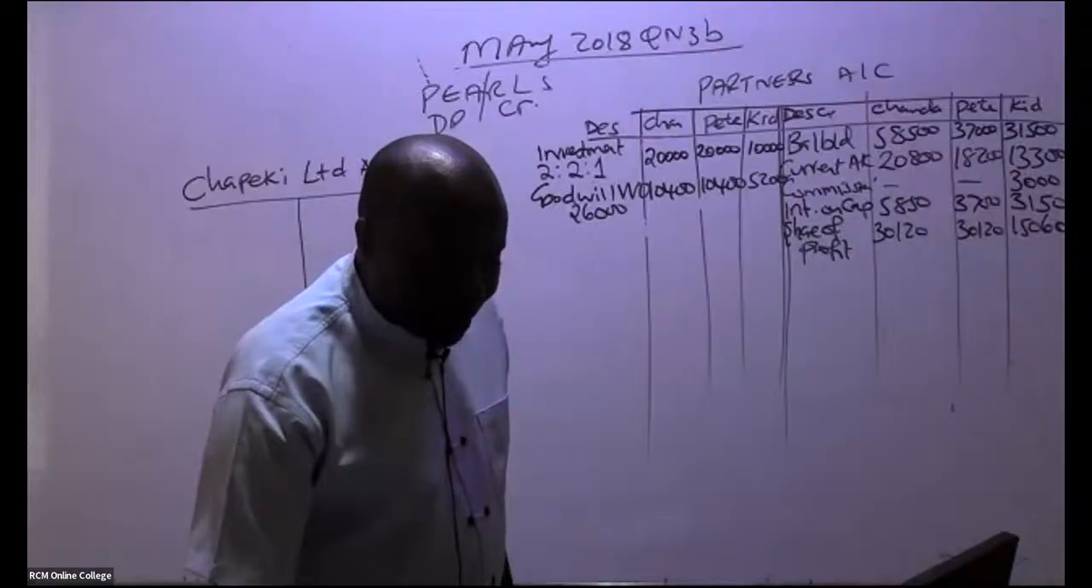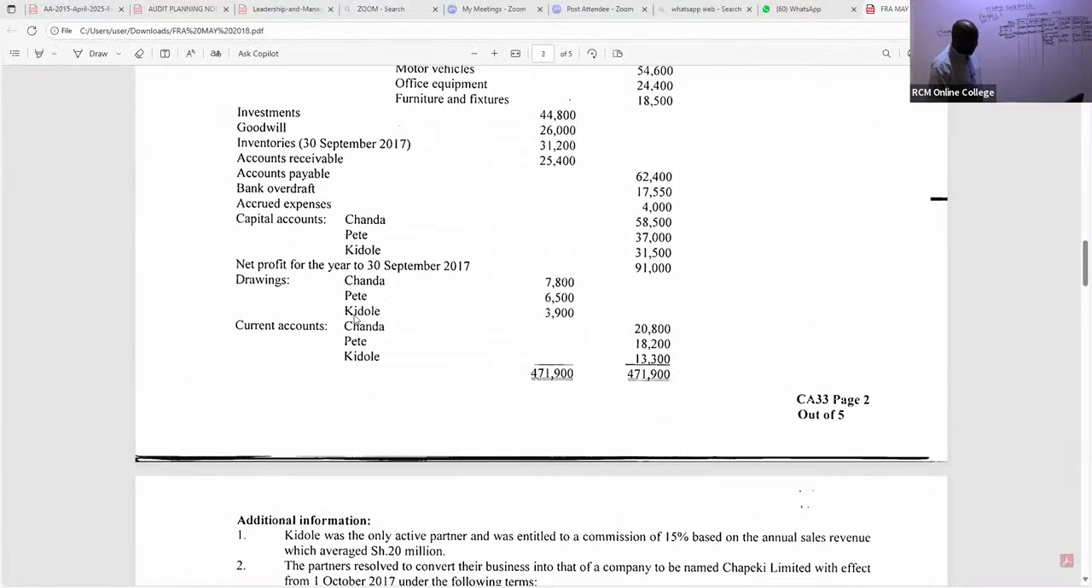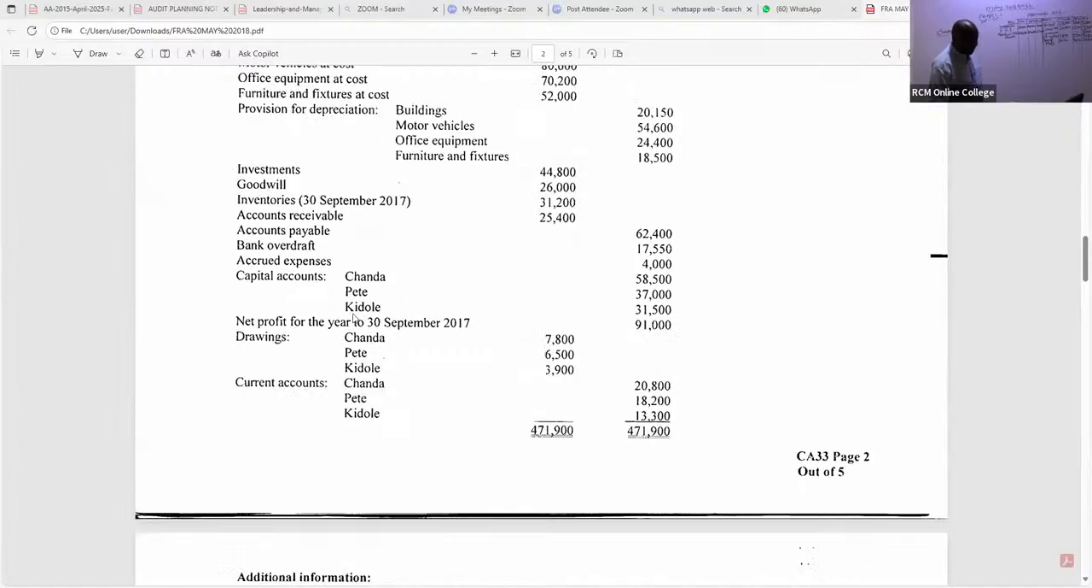Let's see. So here we are. The capital accounts, I believe we have already accrued. I hope we already have drawings. Let's capture the drawings. These are drawings for partners, so you simply book them under partners. And remember, drawings are like expenses, so you shall debit. Come here and give us drawings.